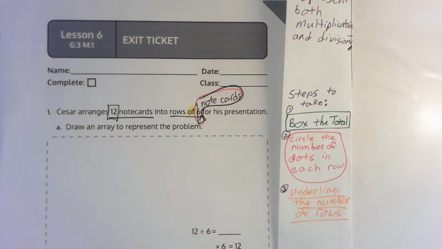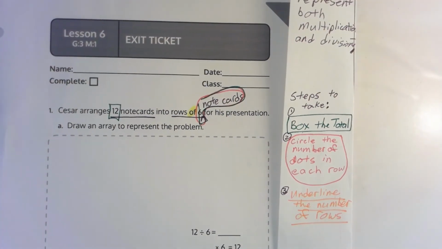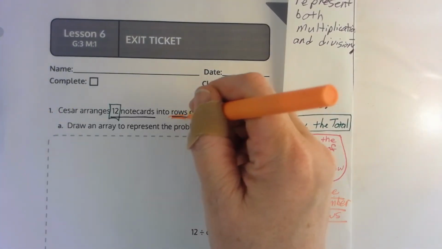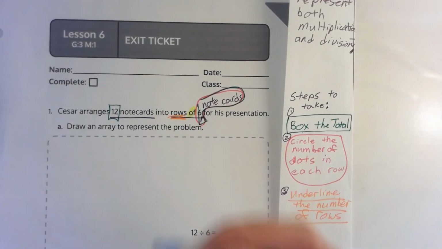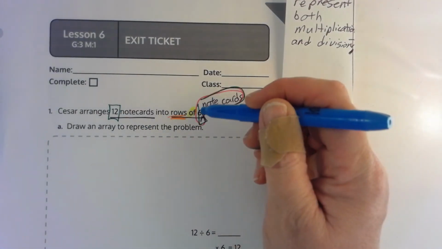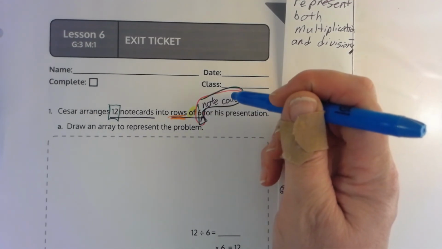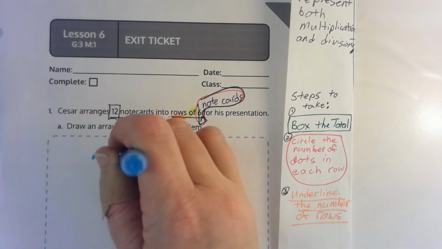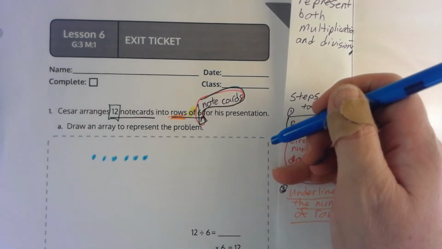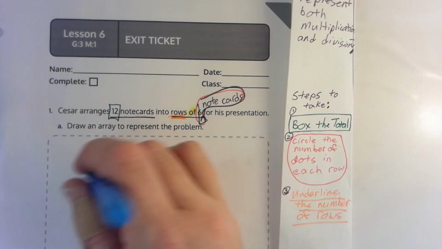Okay, but we don't know how many rows. They don't tell us. Okay, so I know that I have to go to 12, and there are 6 note cards in one row. So I'm going to make 1, 2, 3, 4, 5, 6. Now I know I have to keep going because I have to go to 12.